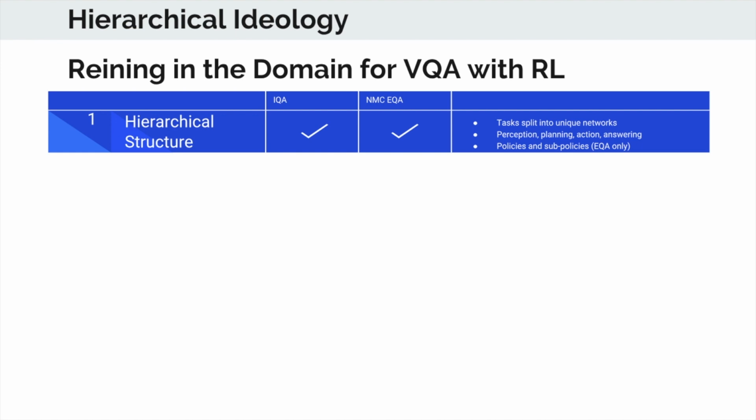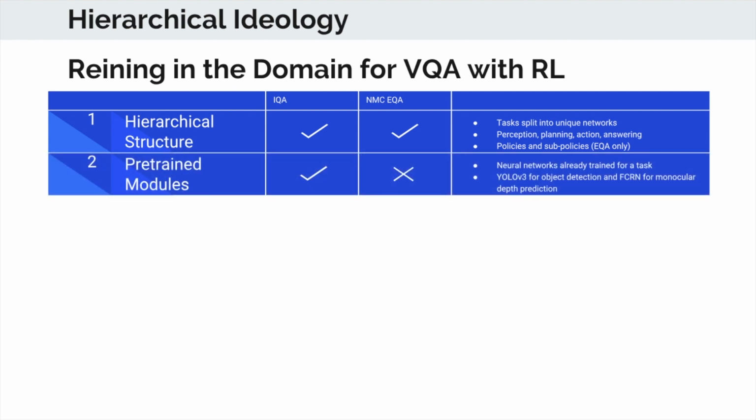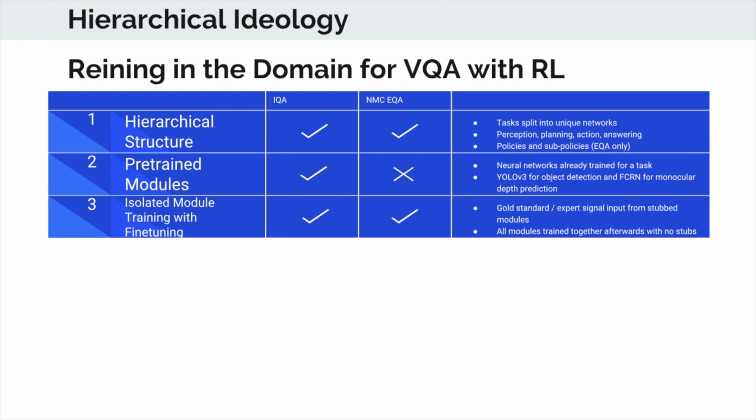First, we have the hierarchical structure that we just discussed. This allows the learning to be broken into stages or various parts that can be trained separately, as is discussed here. There are also pre-trained modules that the IQA paper in particular uses. For instance, the YOLO v3 and the VCRN networks already have trained weights that can then be fine-tuned on the given data sets. This saves time and improves accuracy.